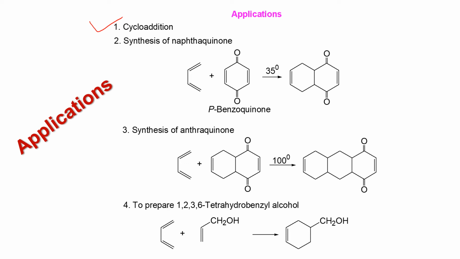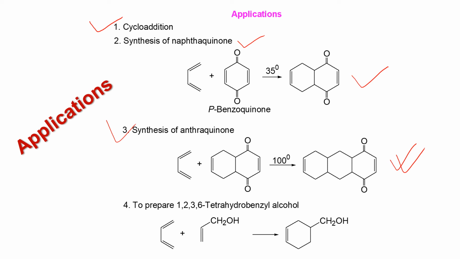Using this knowledge, we can synthesize naphthaquinone. If 1,3-butadiene reacts with para-benzoquinone, in that case naphthaquinone will be produced. Similarly, anthraquinone also can be produced according to this pathway using the knowledge of the Diels-Alder reaction.